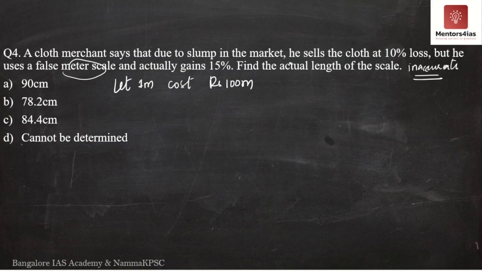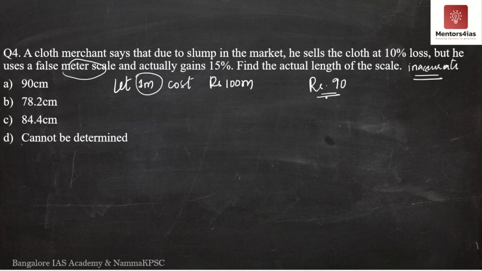He is not actually selling 1 meter. He is claiming to sell 1 meter at 10% loss, that is rupees 90.